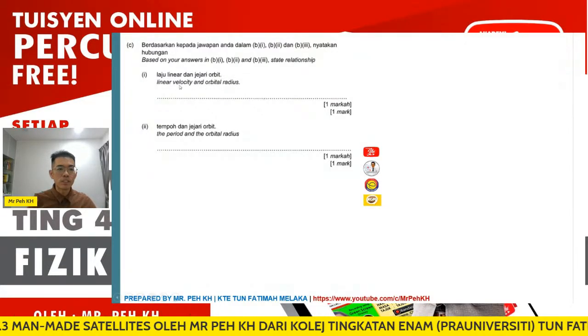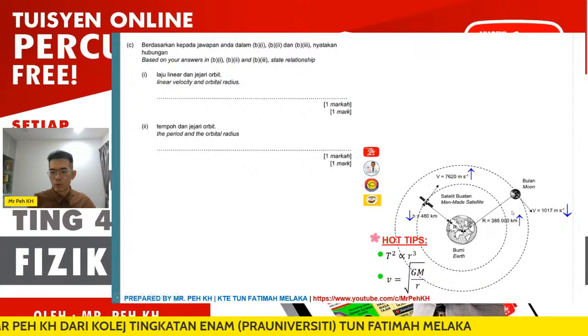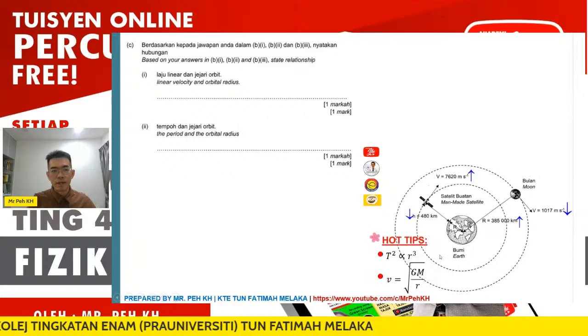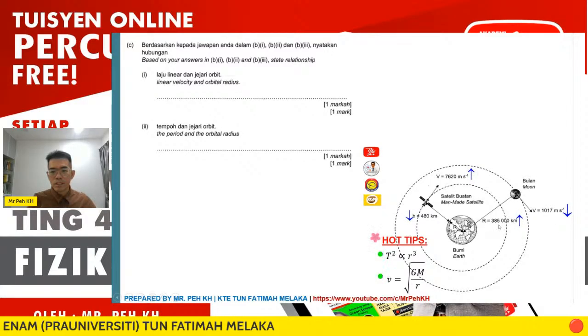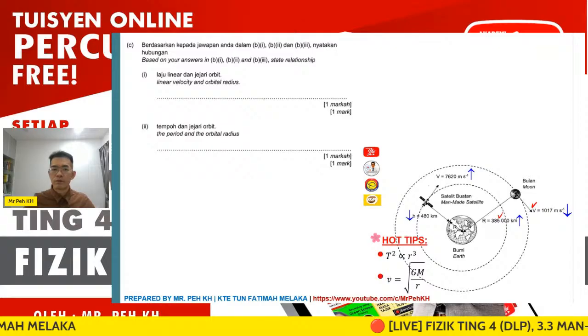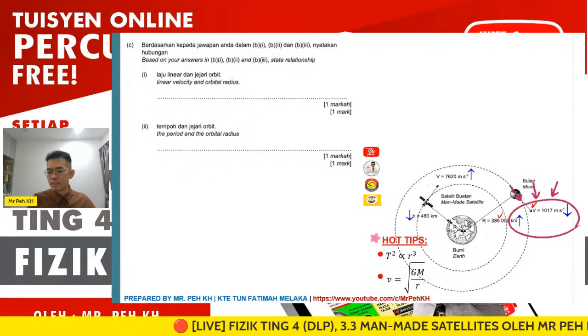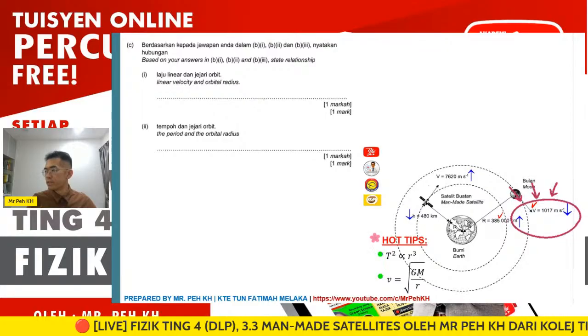So for linear speed and orbital radius, you can go through again how we have this figure already, right? Now we discuss the V and the R. Here it is very clear that they are inversely proportional.